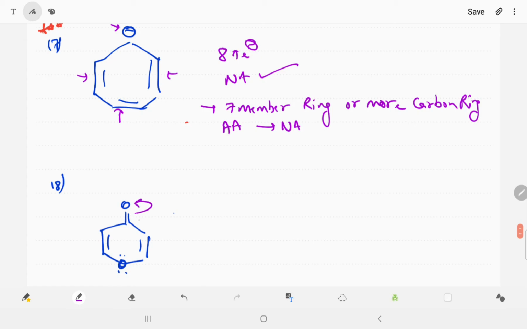this is withdrawing the electron, so this carbon has a positive charge. This has 2 lone pairs, but one lone pair is participating in the resonance, so we can say 2 pi, 2 pi, and out of 2 lone pairs we can count one lone pair, which means 2 pi electrons, so we can say 6 pi electrons means aromatic.